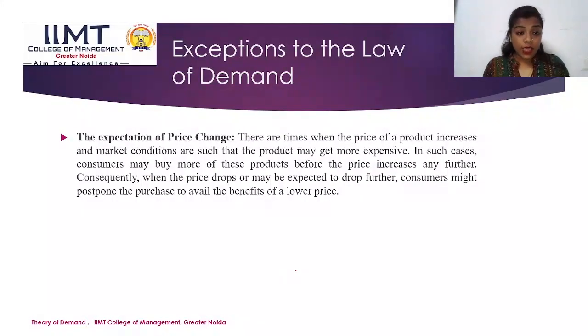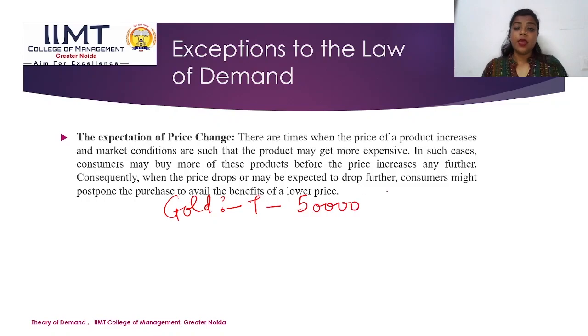The next and last point under exceptions to the law of demand is expectation of price change. Like if I talk about gold. If I say the price of gold today is 50,000 and it will rise tomorrow to 60,000, the demand will rise today. The price is high today also, earlier it was 45,000, right?